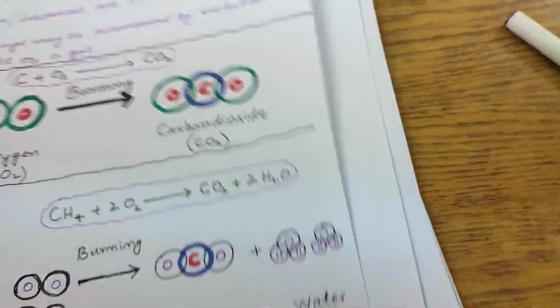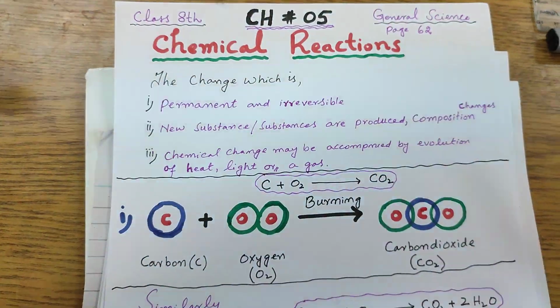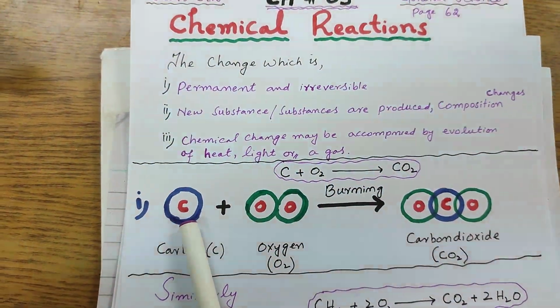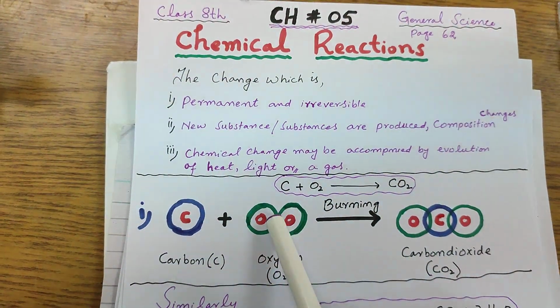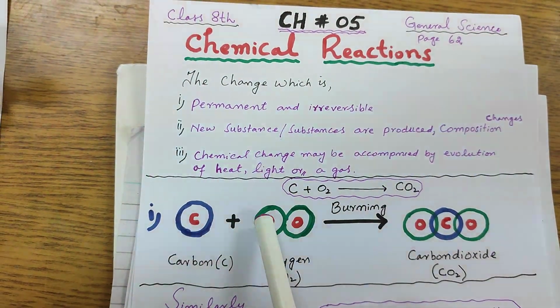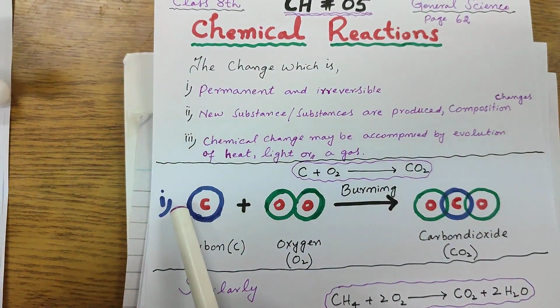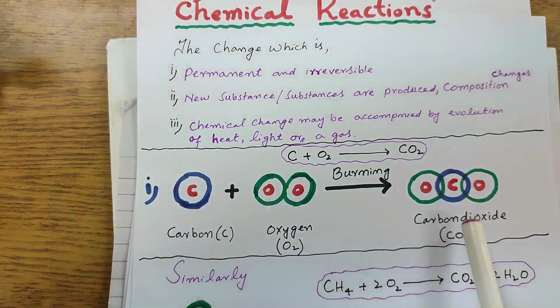So what actually happens during a chemical reaction? During the chemical reaction, the molecules reshuffle. Let us discuss here. For example, here it was a single carbon atom and two bonded oxygen atoms. The bond between these two breaks. One oxygen goes to one side of the carbon and the other oxygen goes to the other side of the carbon atom. In this way we get CO2, we call it what?